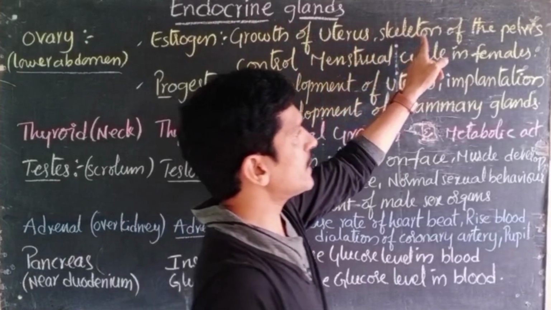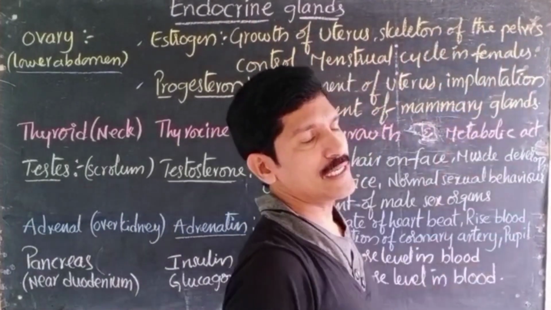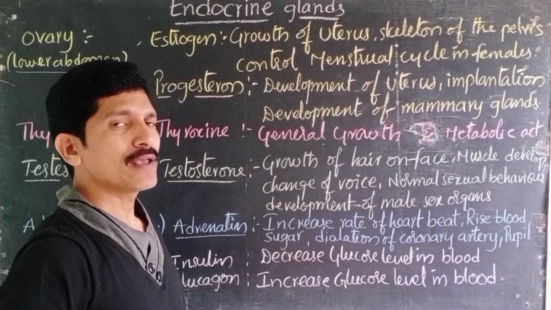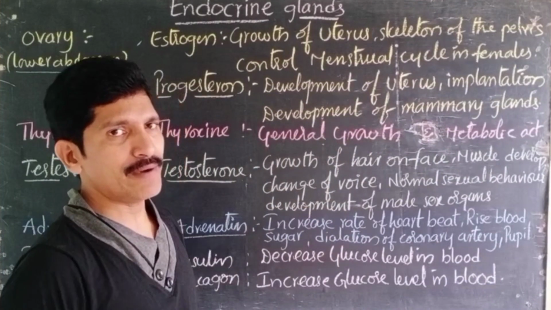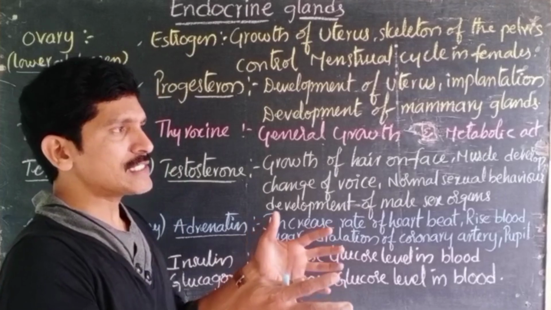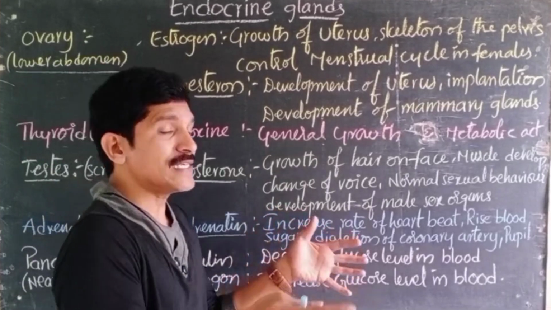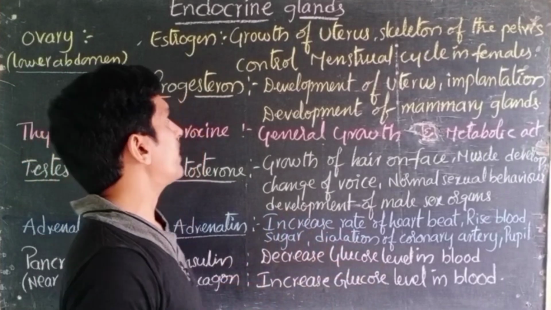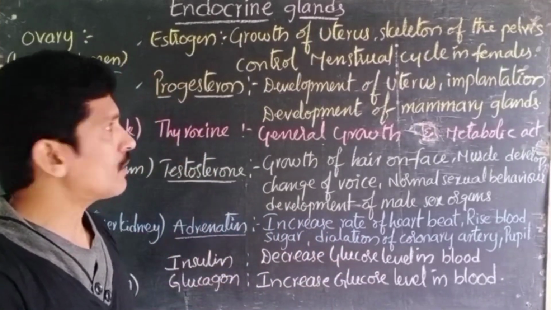Later, the skeleton of the pelvis, right? In the pelvic region, where the baby is accommodated in the female uterus, the muscles and the skeleton system are also widened a little. That is also controlled by the estrogen hormone.